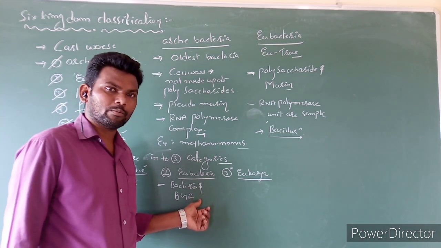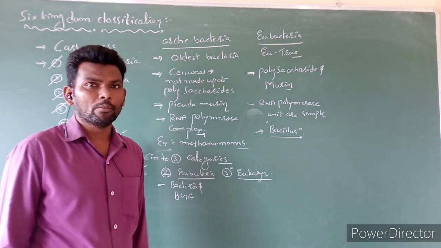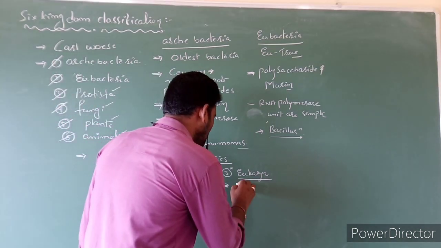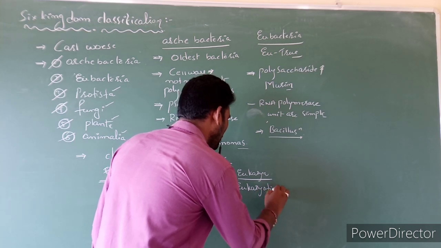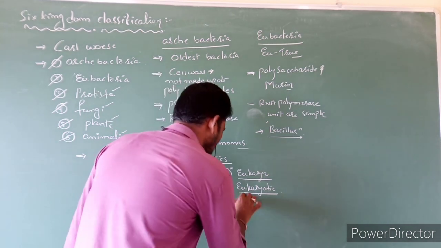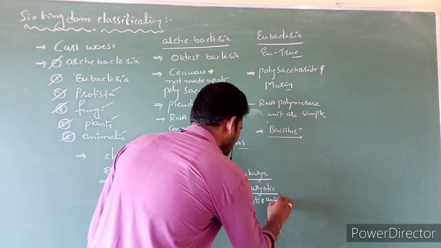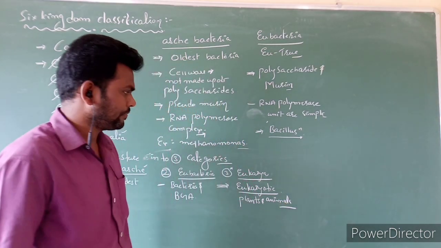What are the examples of BGA? We will discuss when we enter into the Monera kingdom. Next, Eukarya. Here all eukaryotic organisms are included. All eukaryotes, like plants as well as animals, are included.